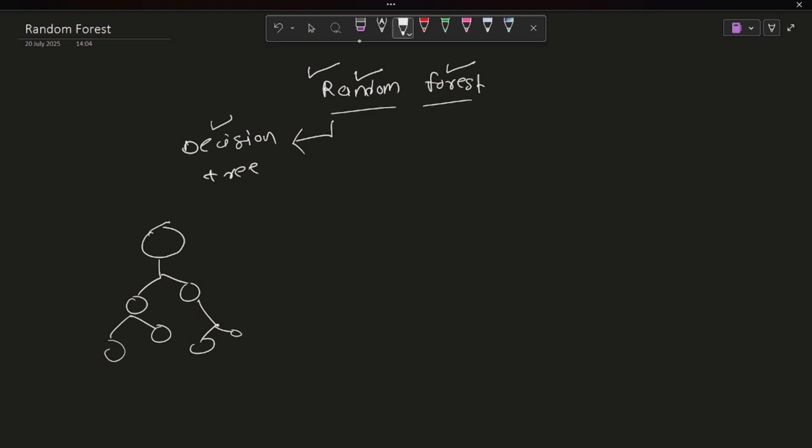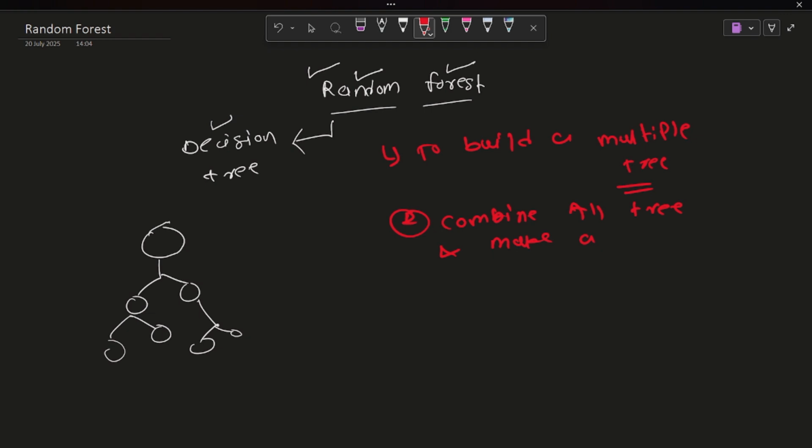In the random forest machine learning algorithm, we build multiple trees, and second, we combine the results of all the trees to make a better prediction. That is called a random forest.